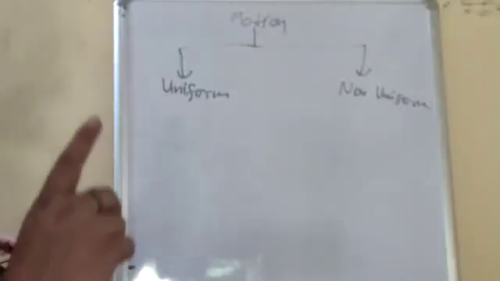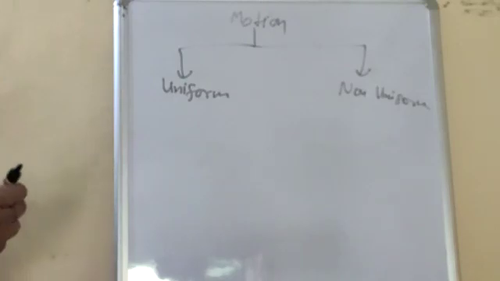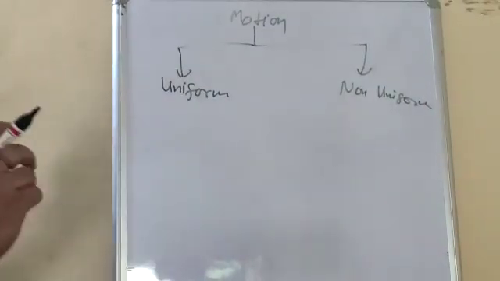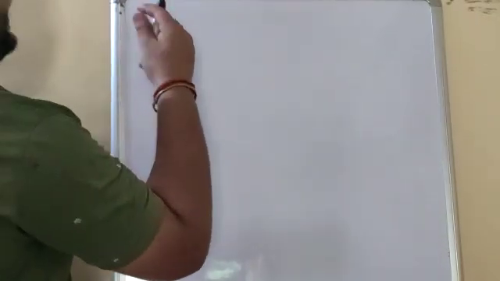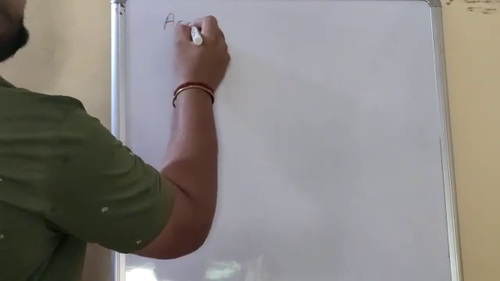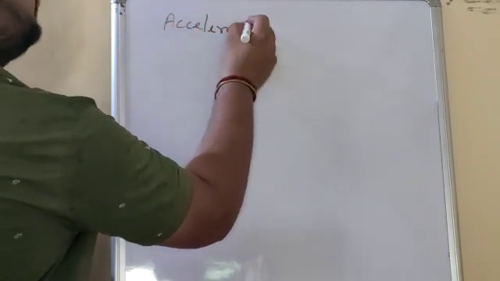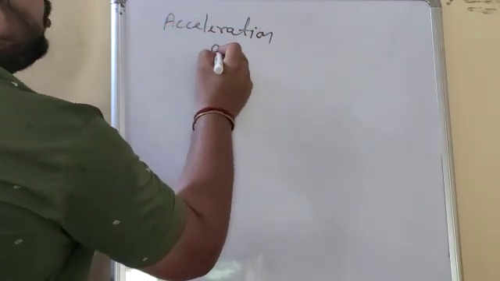Our next topic is acceleration. But before acceleration, just see, uniform motion is constant speed or constant velocity. Constant means there is no change. If there is no change in velocity, acceleration will be 0. Acceleration is denoted by small a.